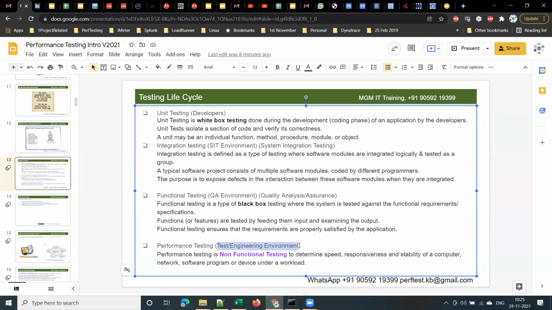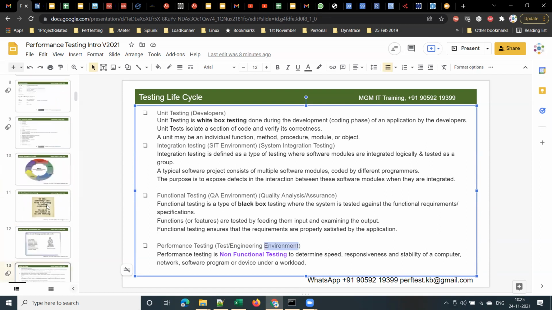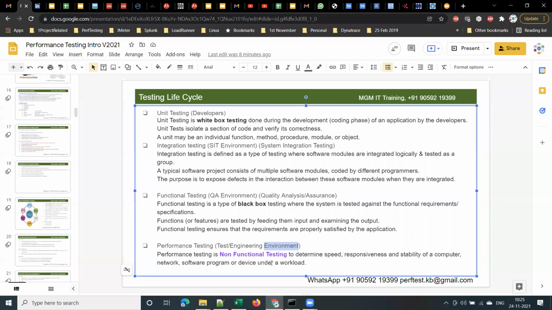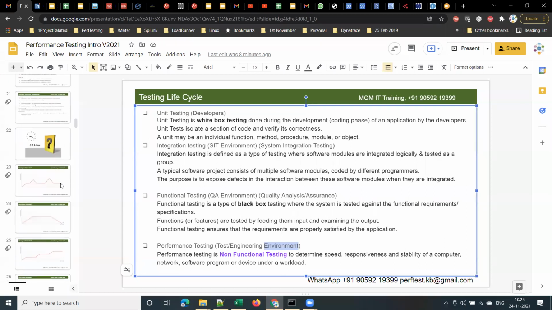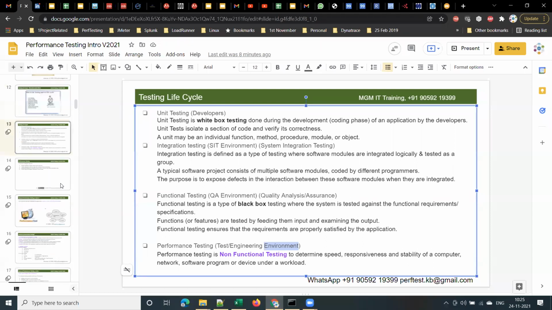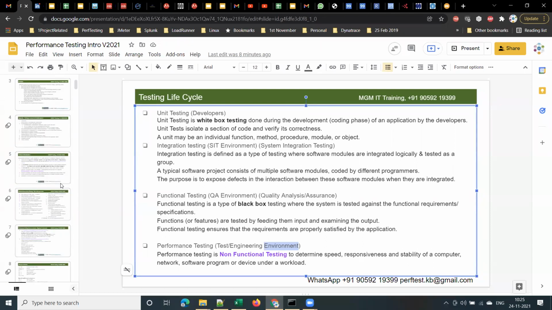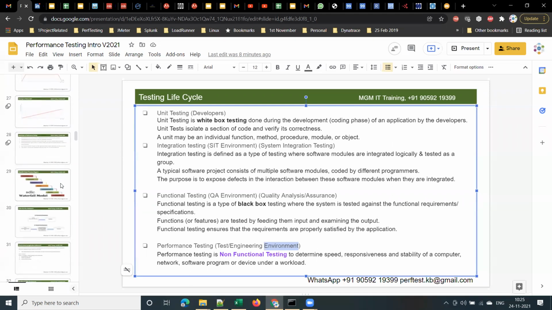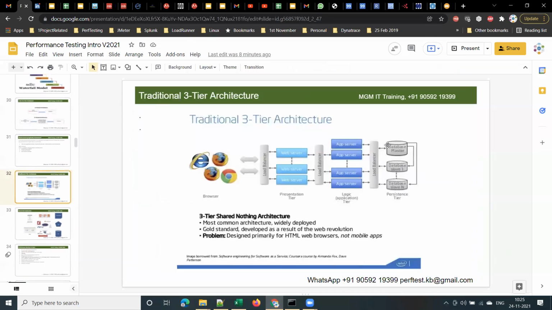So what is meant by this environment? I explained this one also. What is meant by environment? Environment is nothing but a server or a group of servers on which your application is running. Understood, guys? And suppose, let's assume that, let me go to the 3-tier architecture. One second, please. Let's assume that this is your production environment. Production environment means live environment. Let's assume this is the SBI Net Banking live environment, and it has 3 web servers, 4 application servers, and 3 database servers.